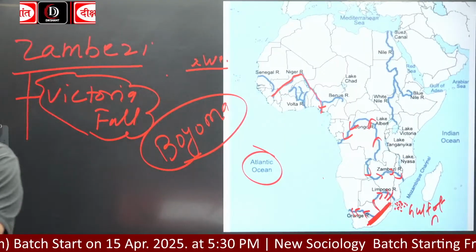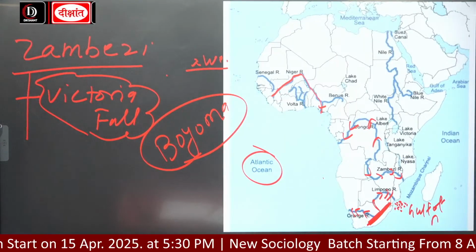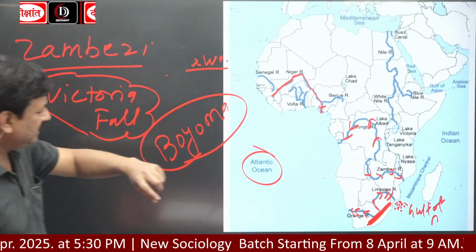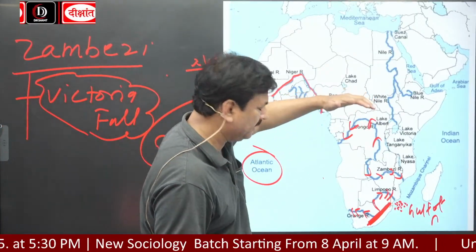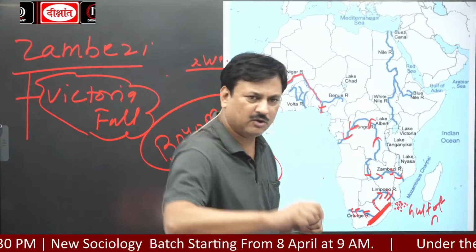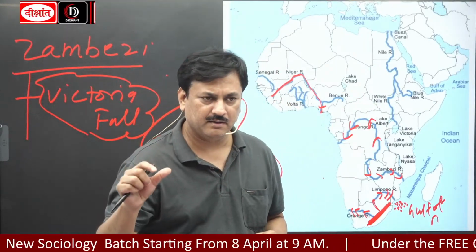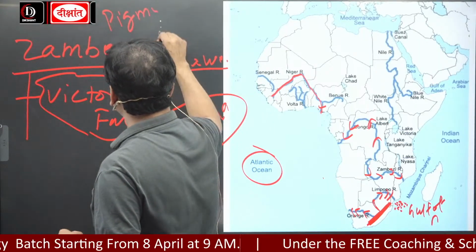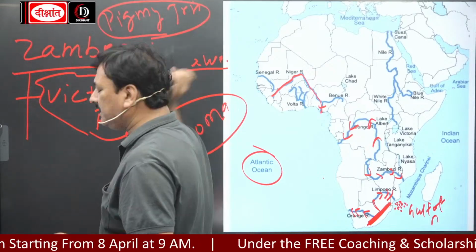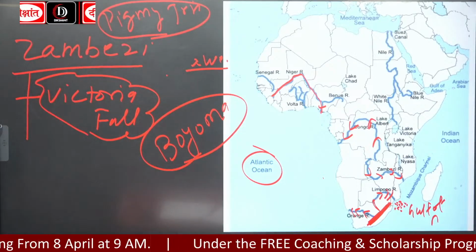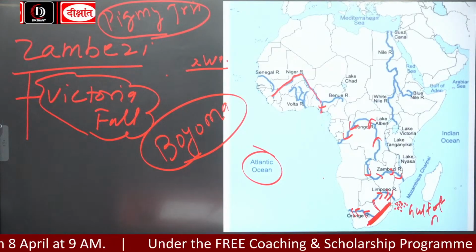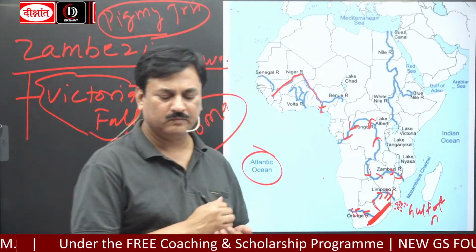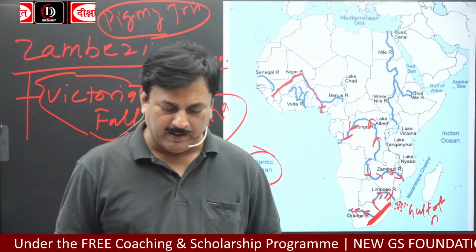And Pygmy tribe, the smallest tribe, सबसे छोटी है in height. Pygmy tribes live in which river basin? The Congo River basin. Pygmy, the smallest tribe, smallest in the sense of height, not in number. They live in the basin of Congo River.